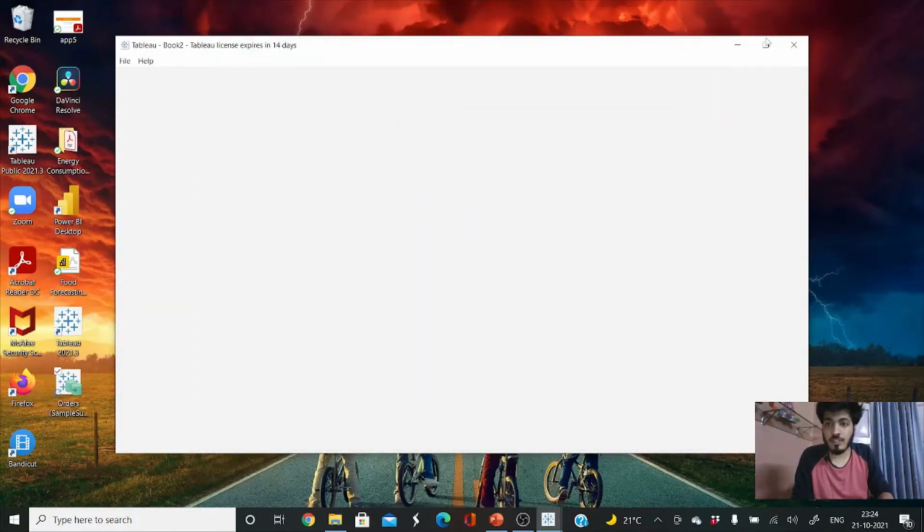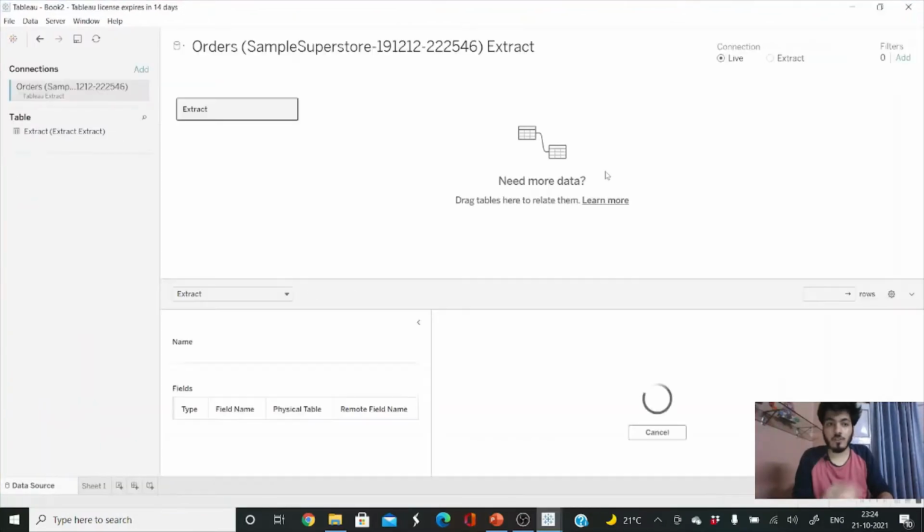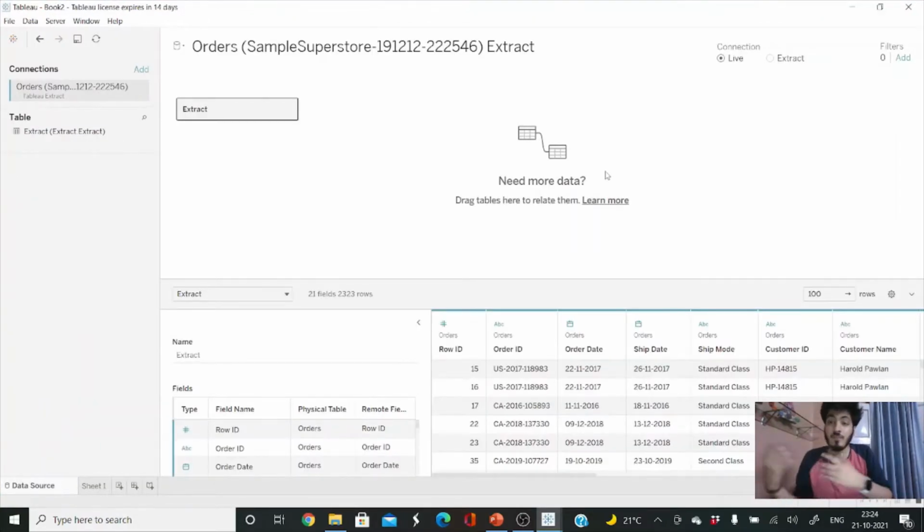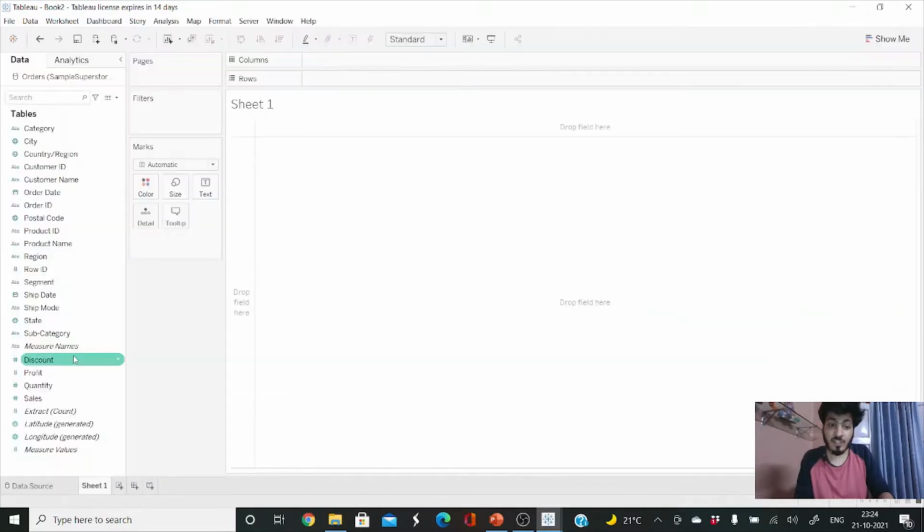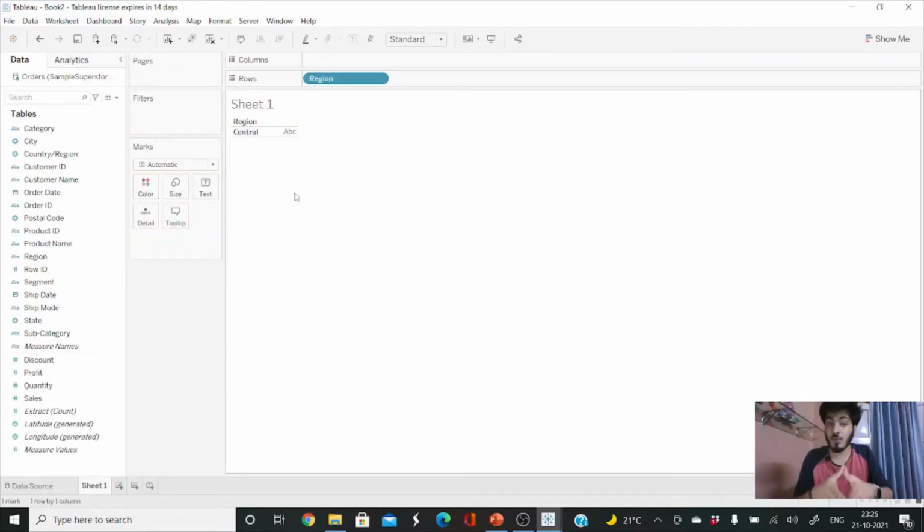Yeah, so let me open the extract file now. So now you can see that when we have extracted the data from our original database, a new database has been stored by the name of extract. It will contain only one region that we extracted, that is the central region. Let me show you. If I drag region, you can see only the central region is available in our new database. So this is how we use the extract filter.